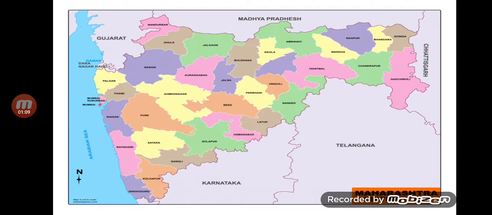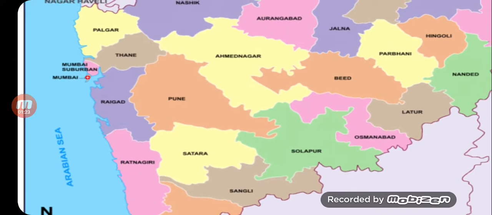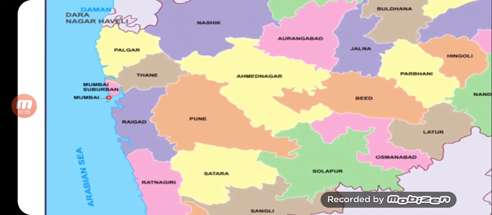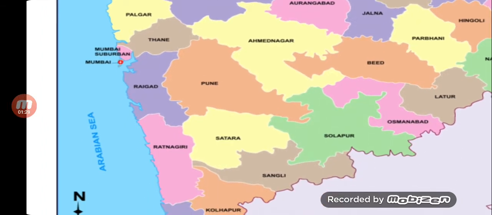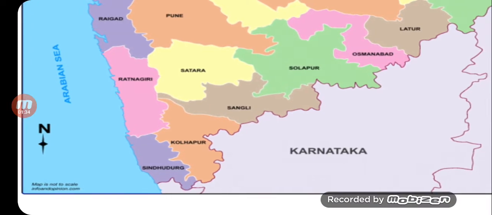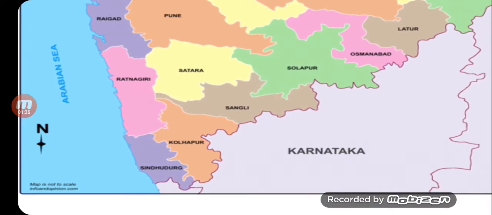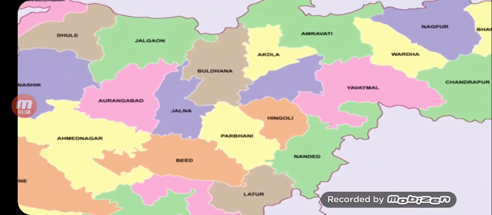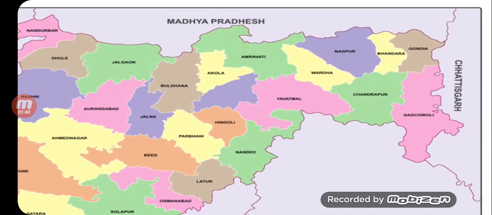Maharashtra can be clearly divided into two physical divisions. One, the Konkan. When you look at the Konkan, you can see the Konkan region comprises the coastal areas, right from Palghar, Thane, Mumbai Suburban, Raigad, Ratnagiri and Sindhudurg districts, whereas the rest of Maharashtra comes under the Plateau region.